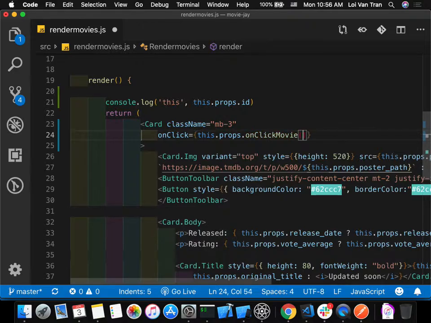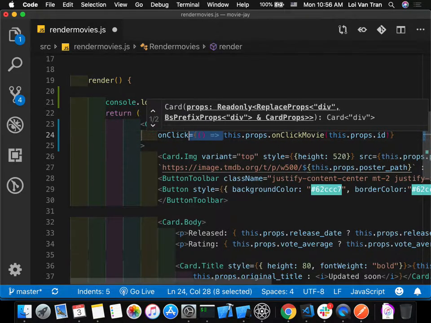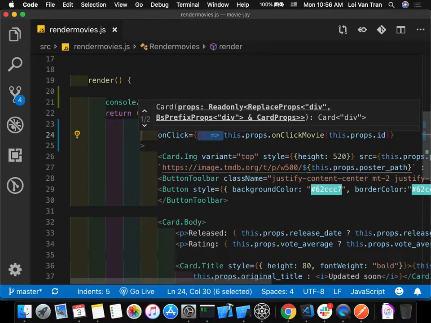This takes a little bit of practice. You'll get the hang of it. Okay? You'll get the hang of it. So because this has to have an argument, we give it a fat arrow at the beginning. We save, and then let's do one more thing.